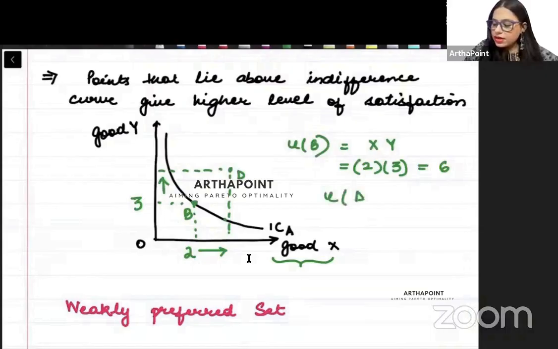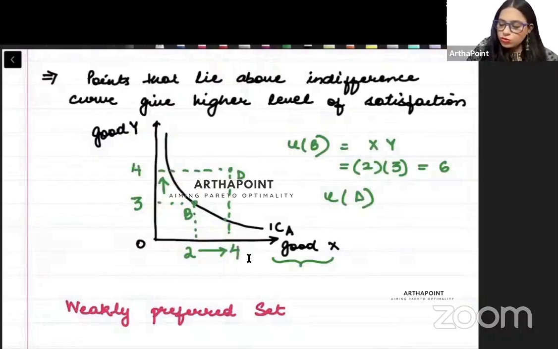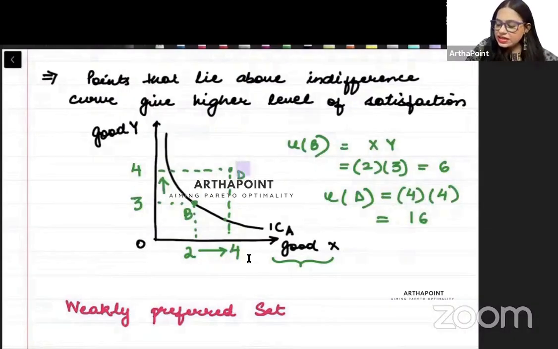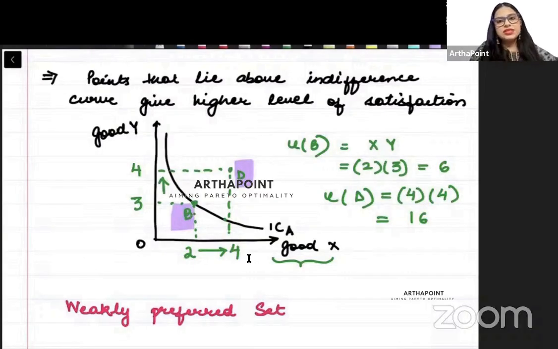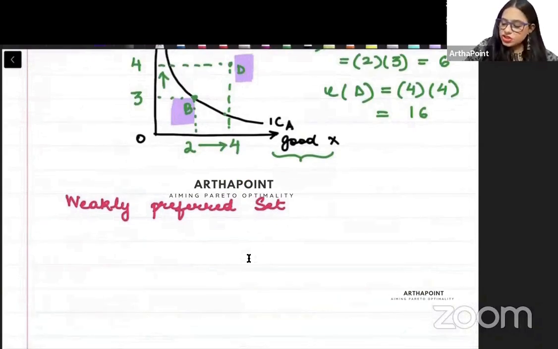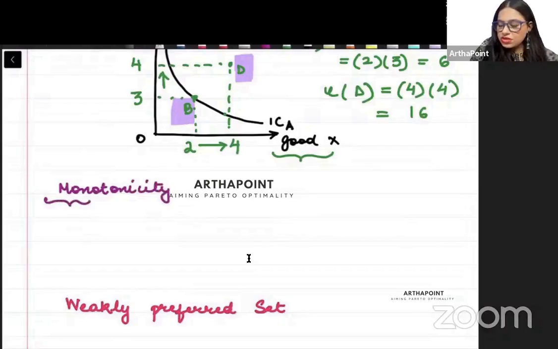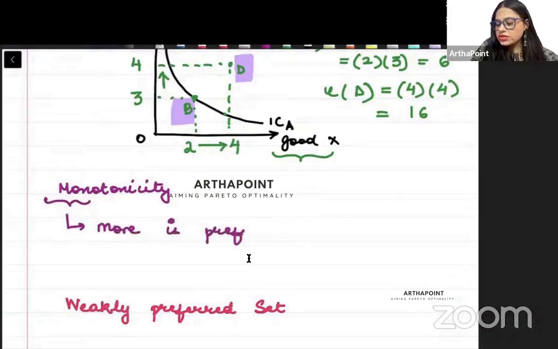What about utility from bundle D? Bundle D has 4 units of X and 4 units of Y. So what will be the utility from bundle D? 4 into 4, that means 16. So bundle D is giving you more utility than bundle B, isn't it? So from here we get a property which is called monotonicity. Mono means more. So monotonicity means more is preferred.